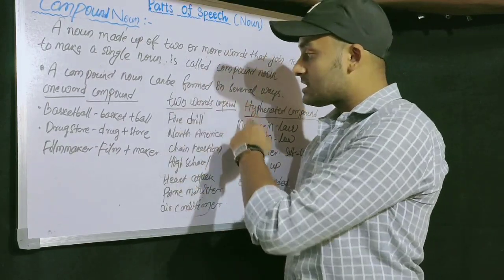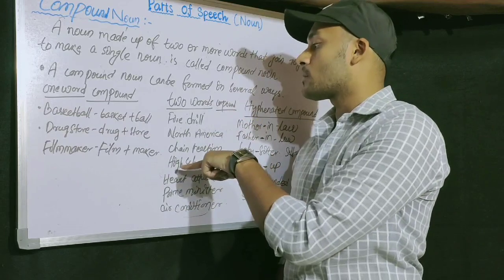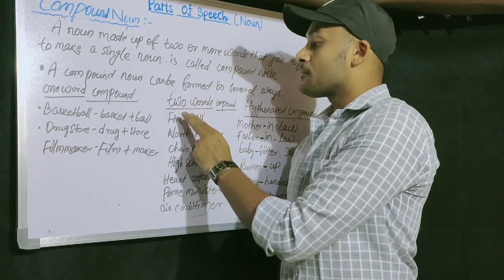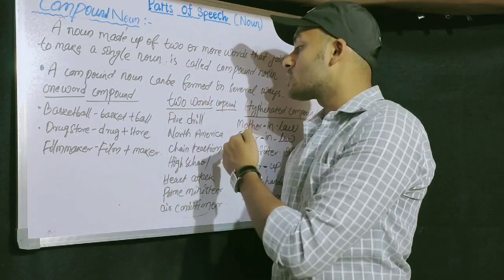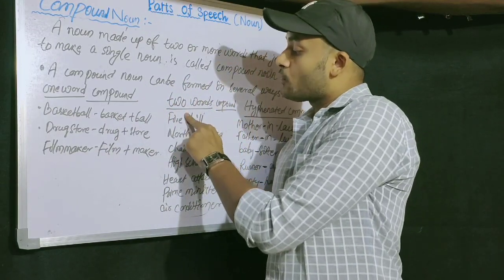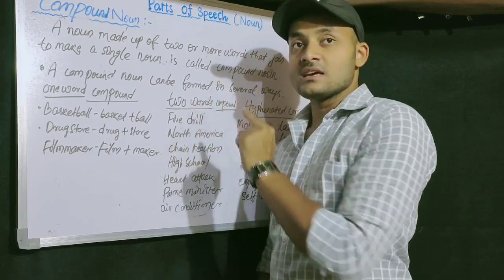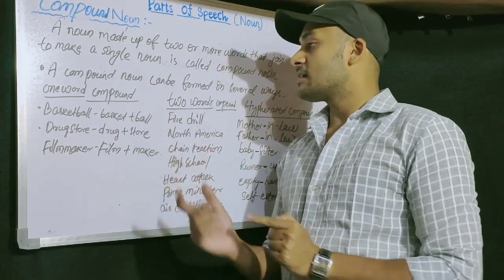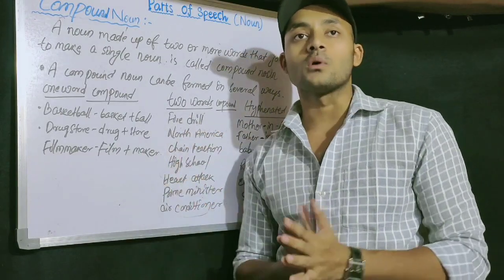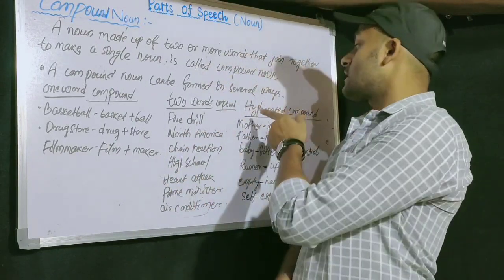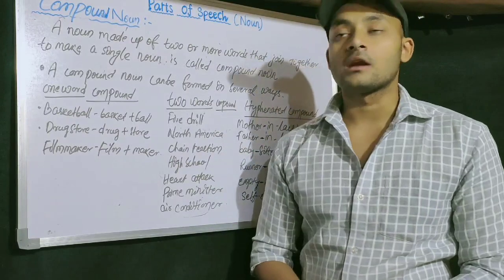All these are two word compound nouns. To differentiate between a one word compound noun and a two word compound noun, when you can see a space is there, you can easily get the idea that it is a two word compound noun.